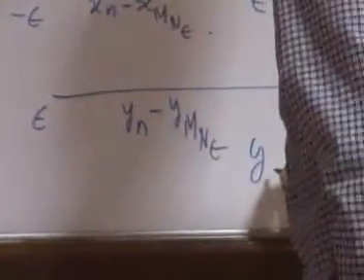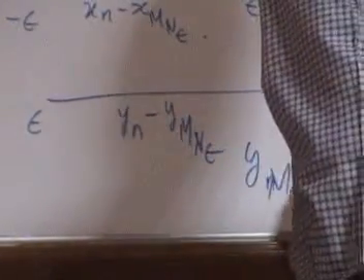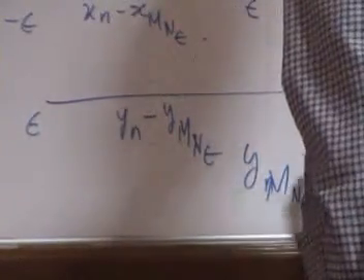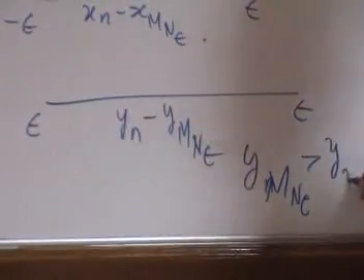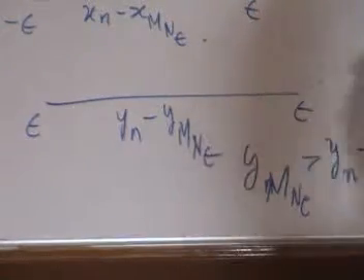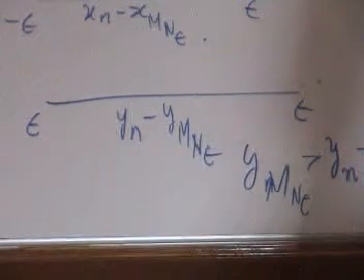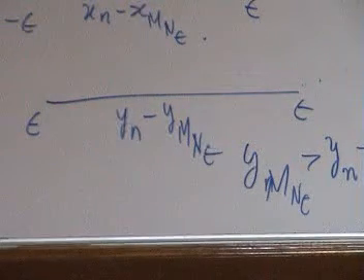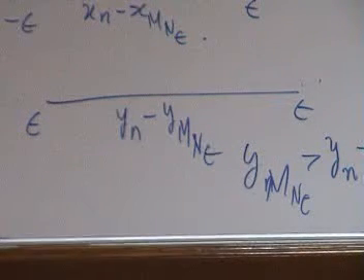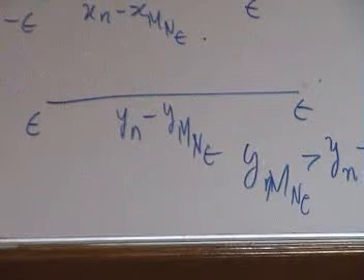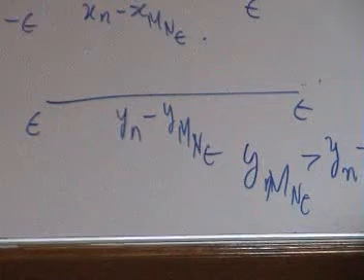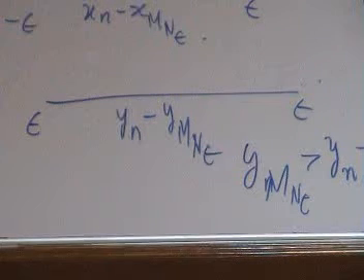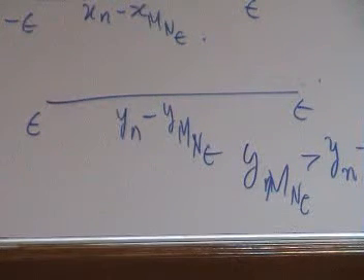And therefore y_M_epsilon will be greater than y_n minus epsilon, something like that. y_n minus epsilon less than epsilon. So this y_M_epsilon is greater than y_n minus epsilon. So what have we got? Therefore, x_n is greater than y_n plus L minus 2 epsilon for every n greater than N epsilon.